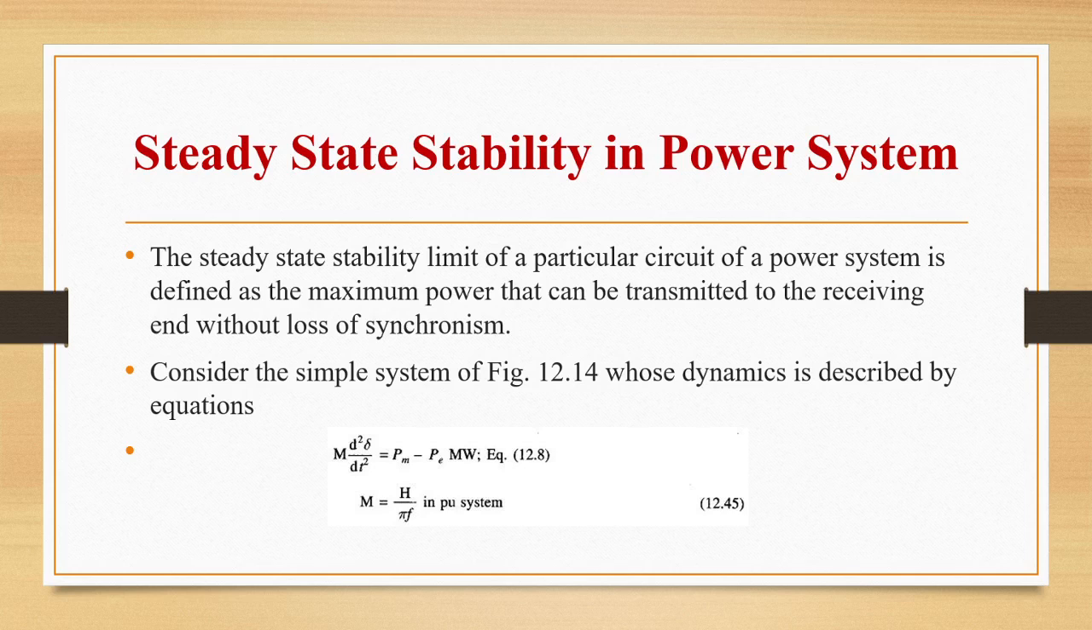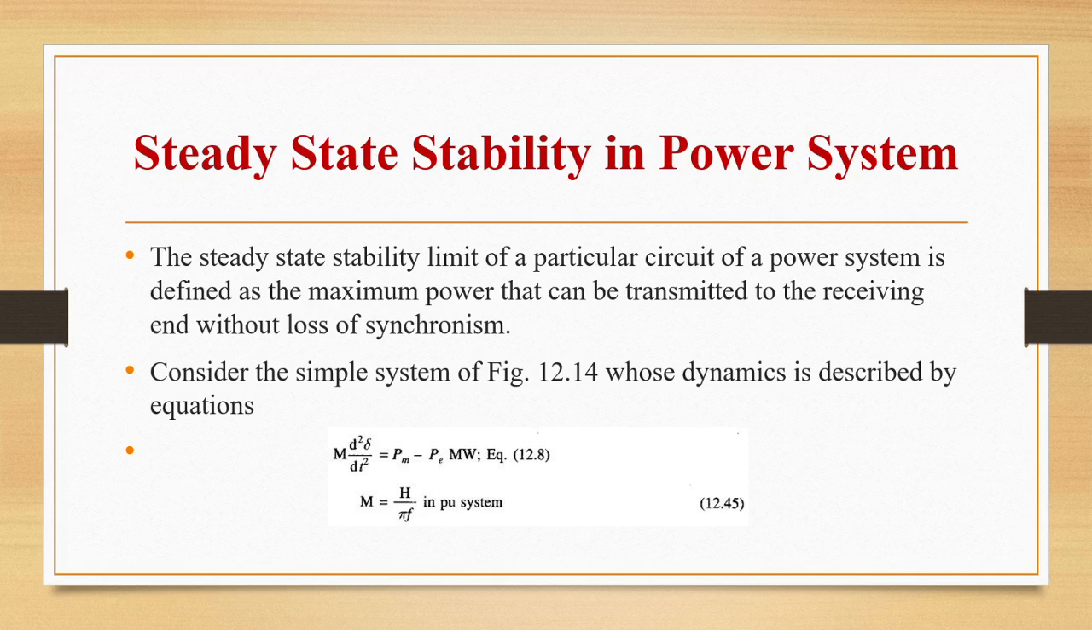It is, for a particular circuit of a power system, defined as the maximum power that can be transmitted to the receiving end without loss of synchronism. So what we are doing in this is transferring maximum power without loss of synchronism. That is called the steady state stability limit of a particular circuit of a power system.